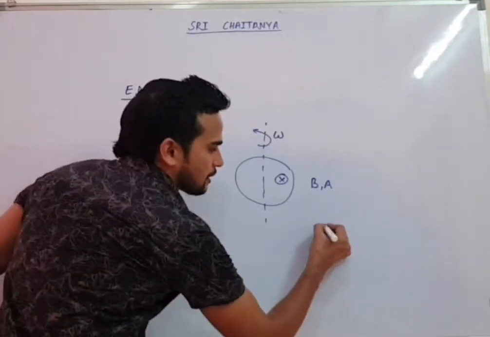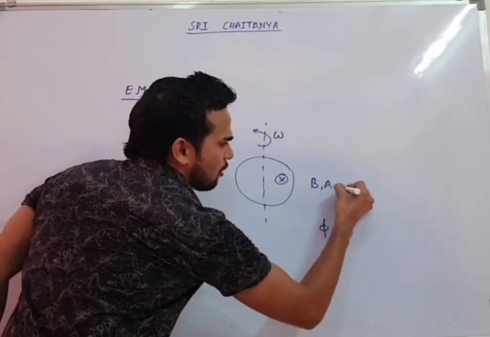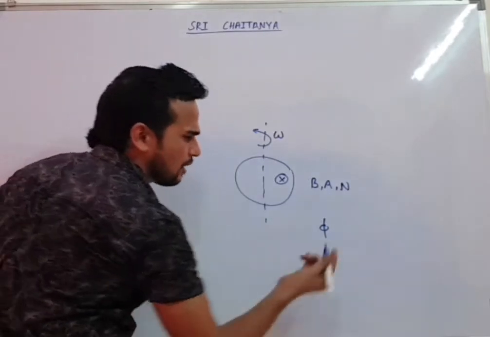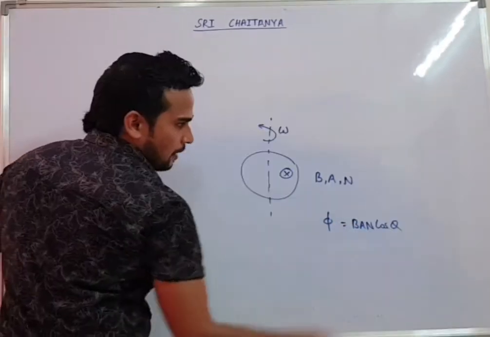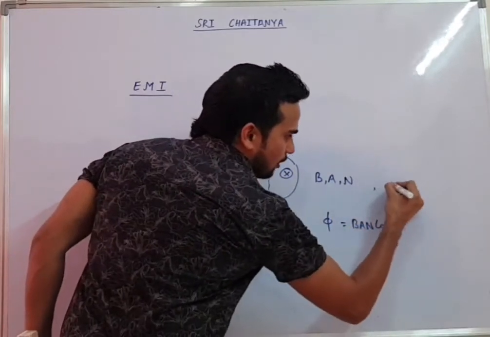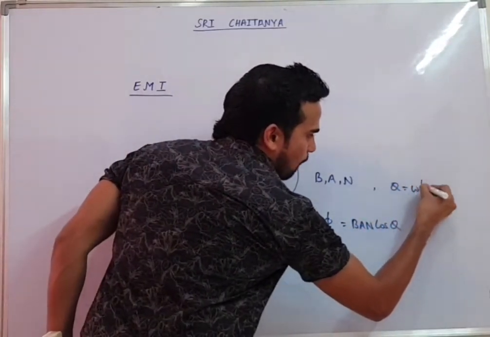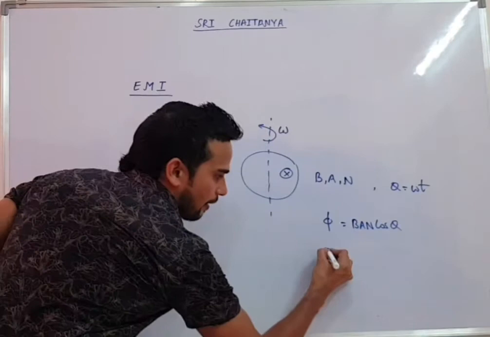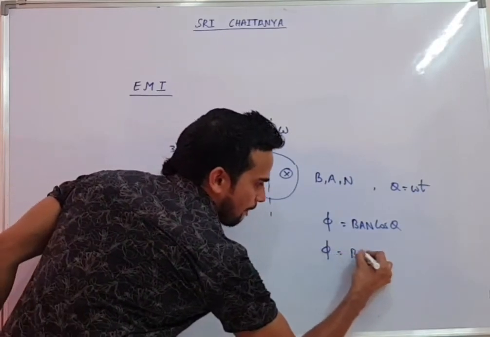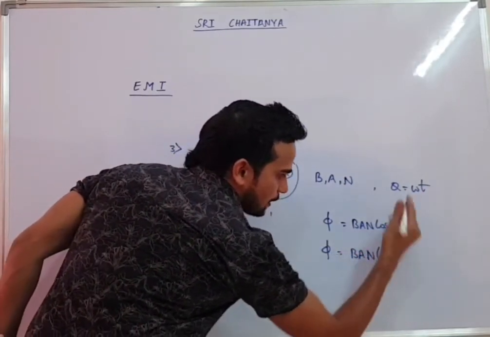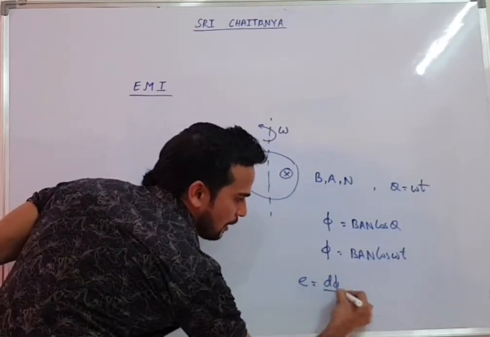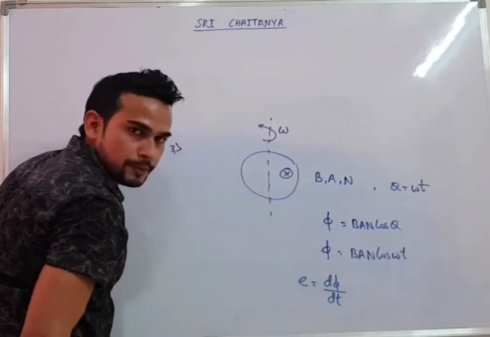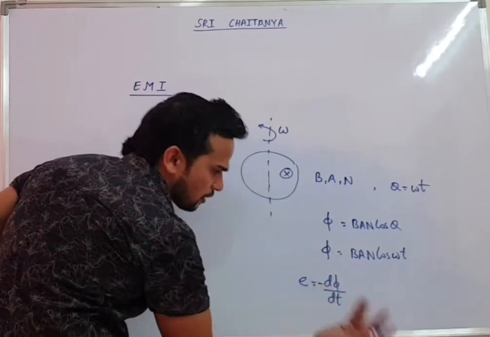First I will write the flux. They will say n turns are there. The flux will be BAN cos theta, and I can write theta as omega t. So flux is BAN cos omega t. What is asked? EMF. EMF will be d phi by dt, or if you want you can put minus also, nothing to worry.